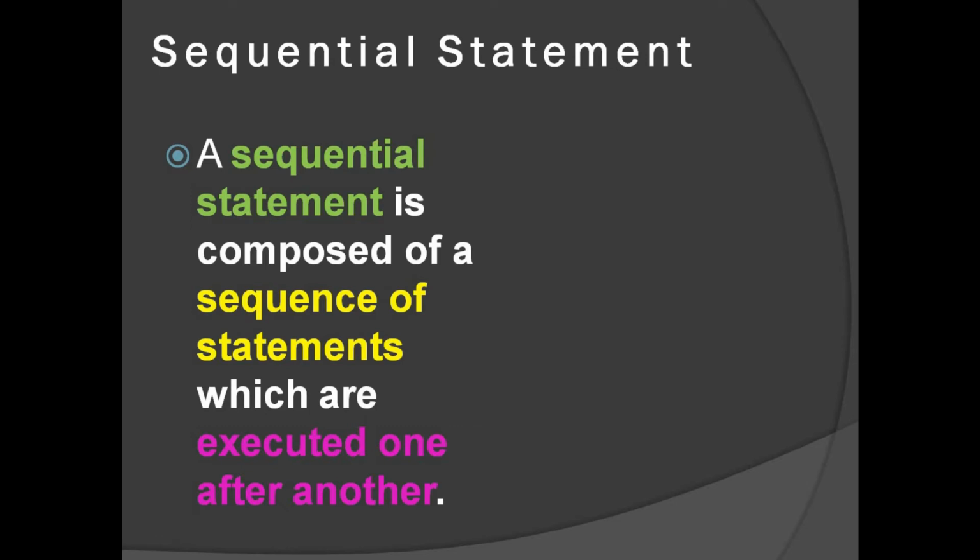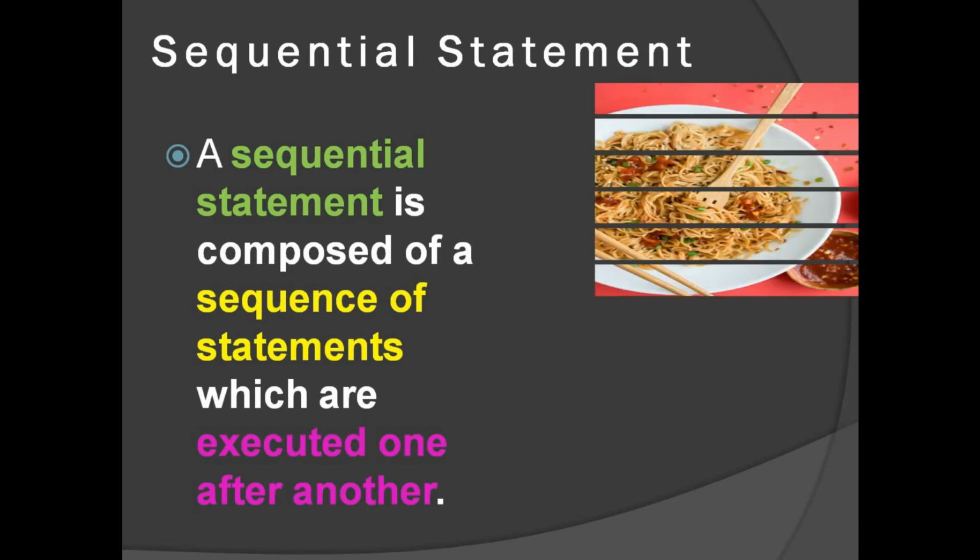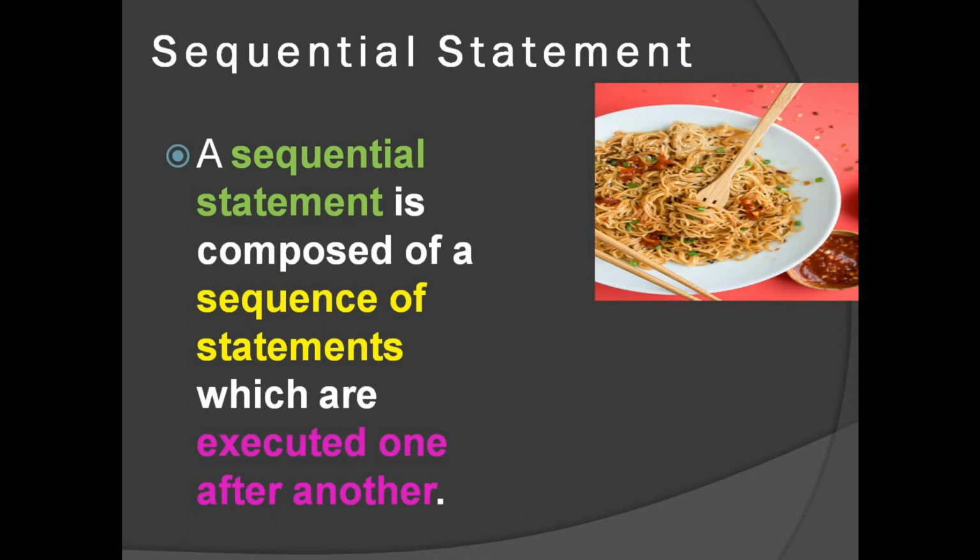The first control structure is sequential statement. A sequential statement is composed of a sequence of statements which are executed one after another. Let us see a general example. How do we make noodles? We will make noodles by pouring a cup of water in a pan. Then we'll bring water to boil and add masala and noodles into it. So these are the sequence of steps we'll be following while preparing noodles.